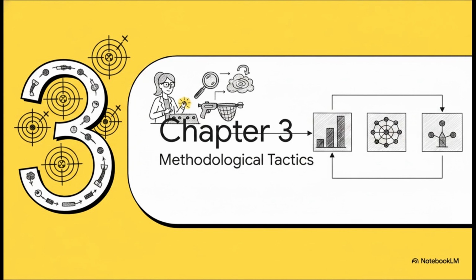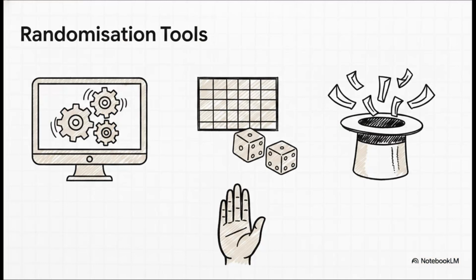Okay, moving on to Chapter 3, Methodological Tactics. Now that her targets are locked with unique IDs, Dr. Mira has to choose her weapon for extracting the sample neutrally. To avoid that pesky human bias, she has to completely surrender her control to one of these neutral tools. She can fire up a computer-based random number generator, use the Excel rand function, or if she's dealing with a really small list, just go with the classic lottery method, literally drawing numbers blind from a hat. The specific tool doesn't actually matter as much as the fact that it removes her personal choice from the selection.